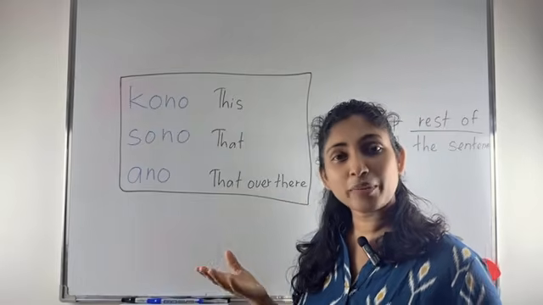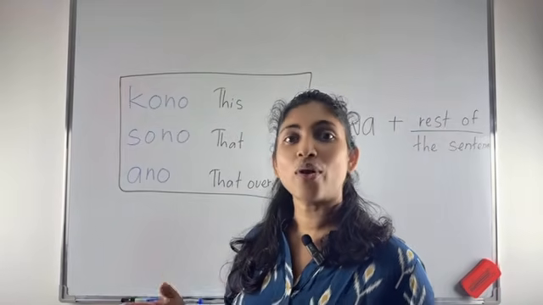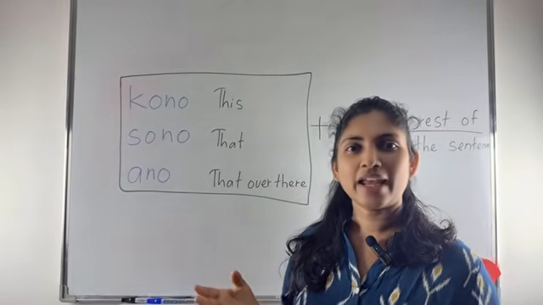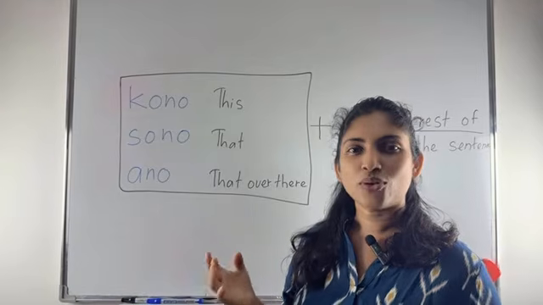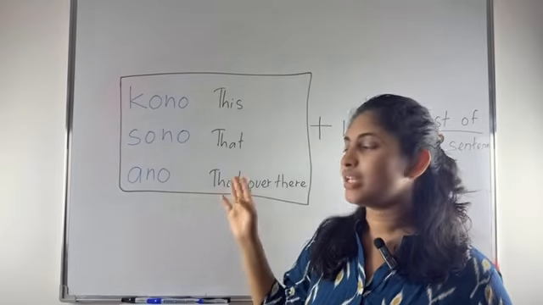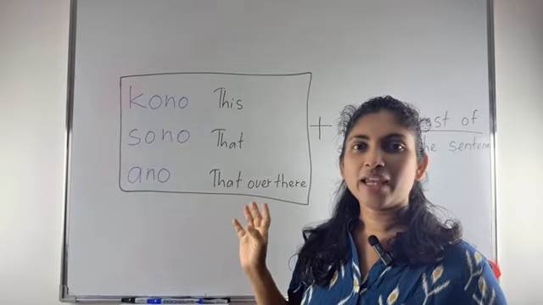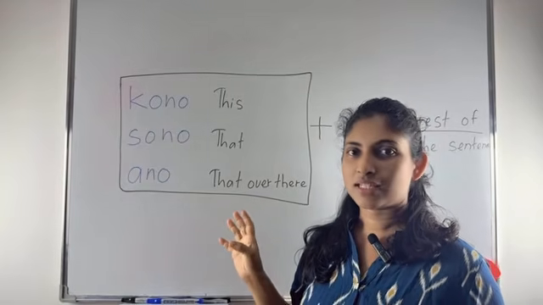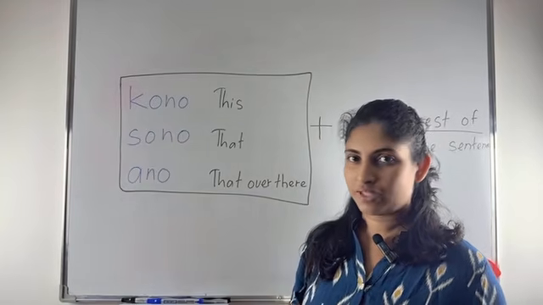In the previous video we discussed kore, sore and are. Do you remember? Kore means this, sore means that, are means that over there. The meanings are the same, but there's a big difference.